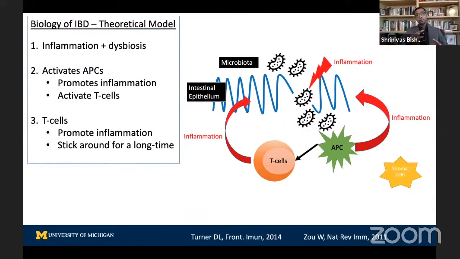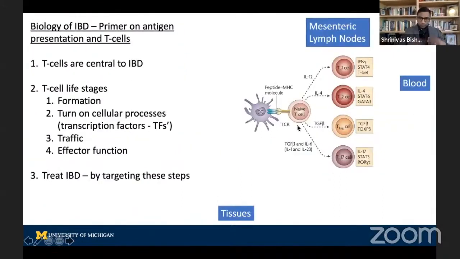And the major problem with T cells and antigen presenting cells and things like that is they stick around for a really long time. And this is how vaccines work, actually. So they stick around and they have a memory for these systems. So T cells and antigen presenting cells. So what happens is you have to think about your body in terms of three compartments. You have your tissues. So in our case, it's going to be the intestine. Then you have lymph nodes and you have blood.